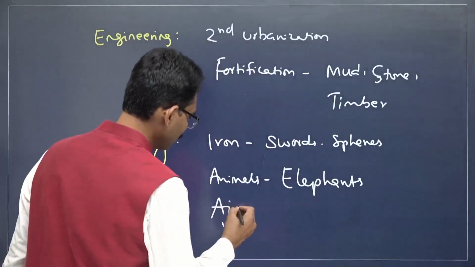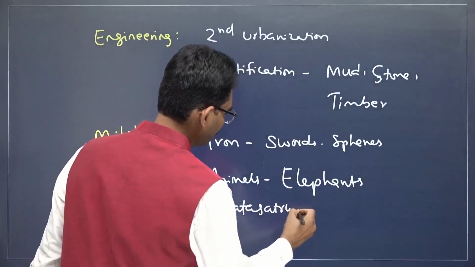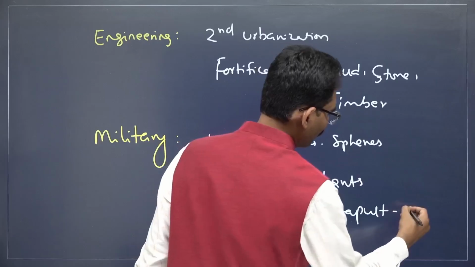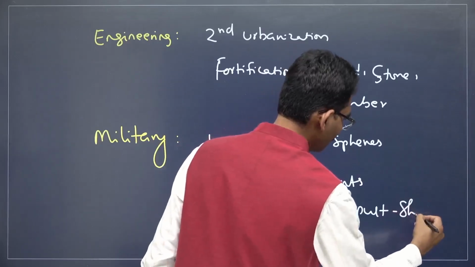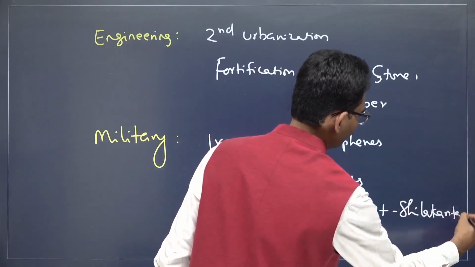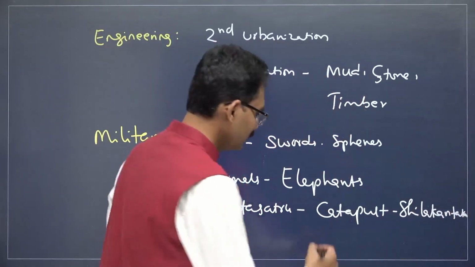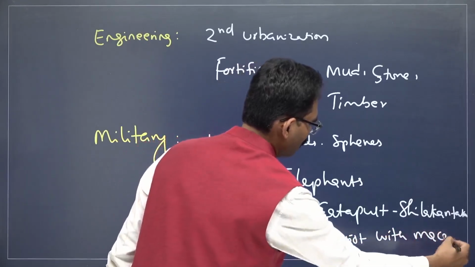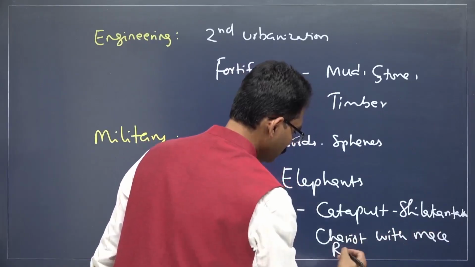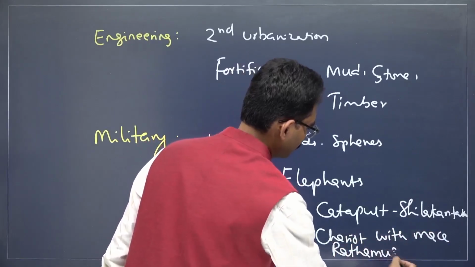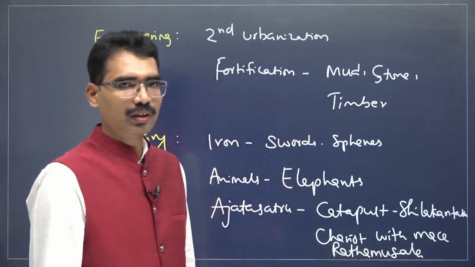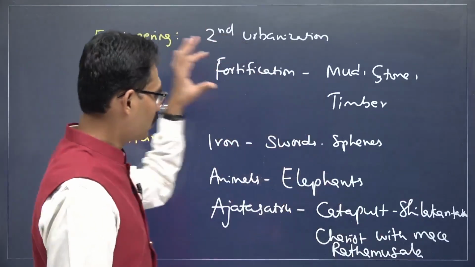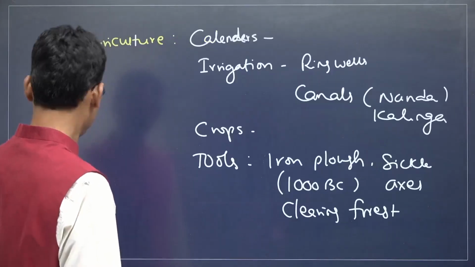When it comes to Ajatashatru, he innovated the catapult, that is Shilakantaka. Another one, a chariot with mace, called Radhamushala. That is how various military technologies also emerged during this time period. These are all various developments during the Mahajanapada time period.